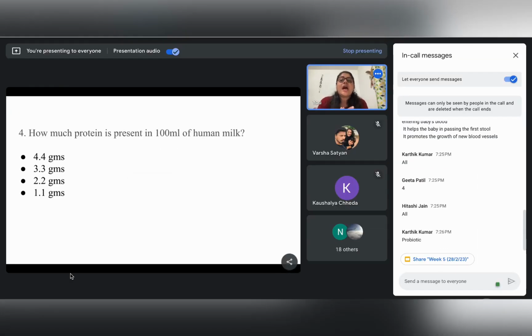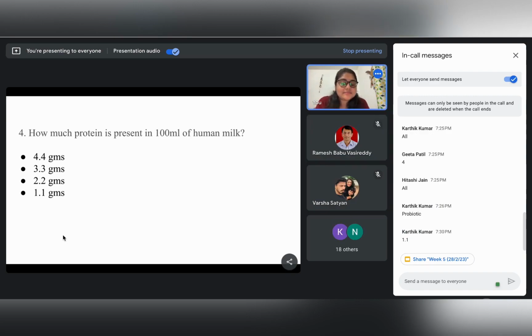Next question is, how much protein is present in 100 ml of human milk? Anybody would like to give the answer? How much protein is present in 100 ml of human milk? Is it B? Okay. Anybody else? Okay, Kartik. It's the fourth one. Yes, sorry, it's 1.1 grams.